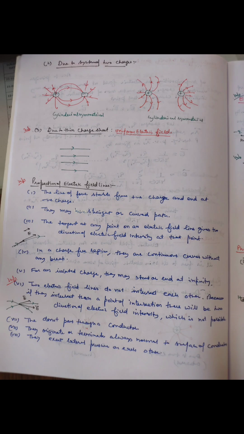No two field lines cross each other. If they cross, then at the point of intersection there will be two directions of electric field, which is not possible. They do not pass inside the conductor.